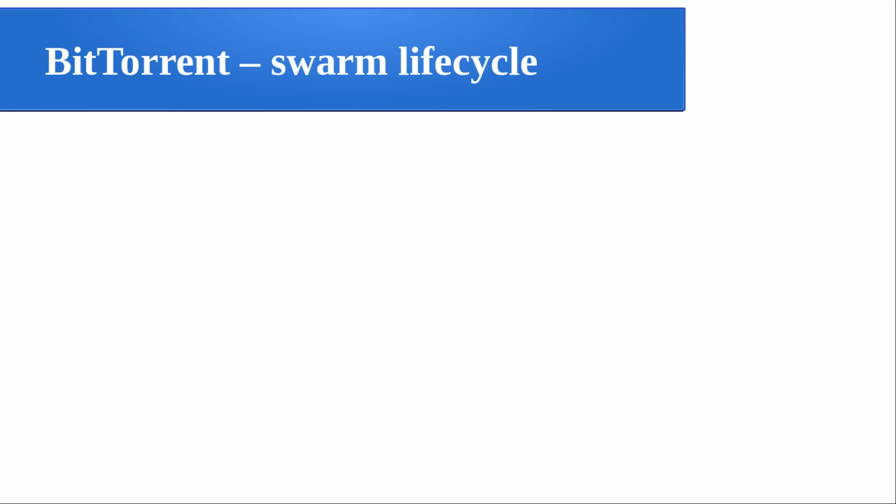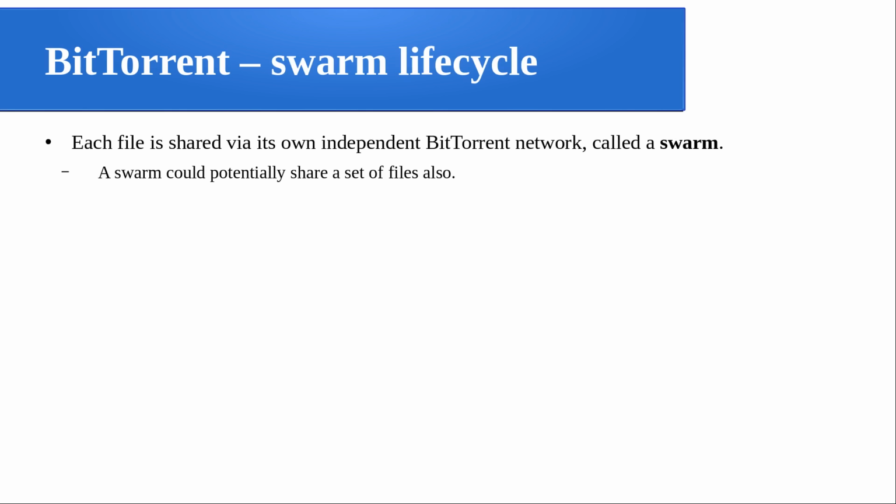Now the swarm life cycle in a typical BitTorrent. First, let's see what a swarm is. Each file is shared via its own independent BitTorrent network called a swarm. Whenever you are downloading a file, as I already told you, you download it piece by piece. In that downloading process, all the peers involved together form a typical swarm. With this definition it seems like a swarm is part of a single file sharing, but a swarm could potentially share a set of files also. Here we are discussing a single file sharing and the swarm underlying network for that.